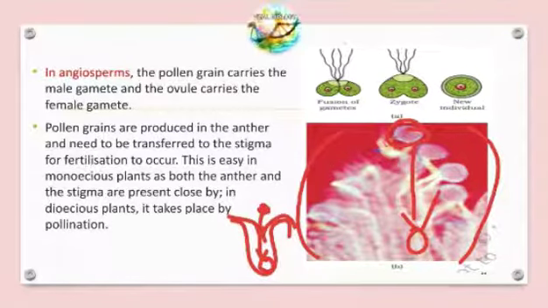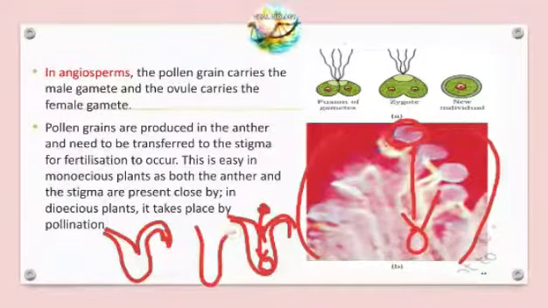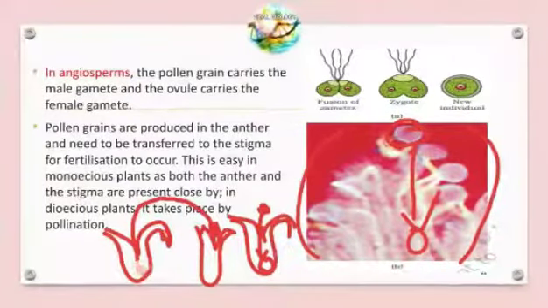And in dioecious plants it is called pollination. Why? For example, let us take honeybee pollination. This is one flower and this is another flower. Here there is a presence of pollen grain. These pollen grains are carried with the help of the honeybee from the male flower to the female ovule. Here the ovule is present.